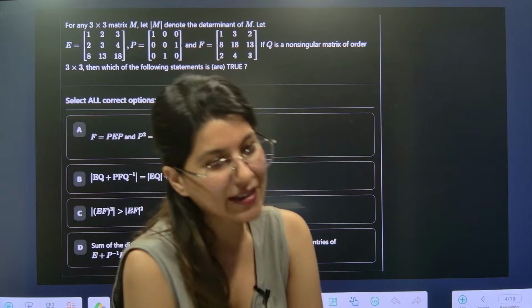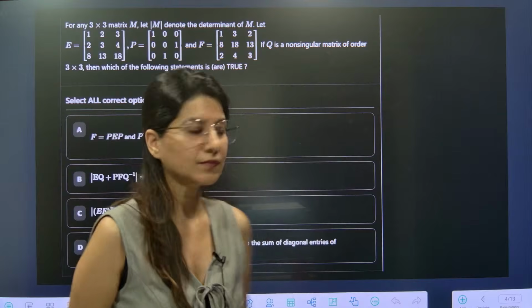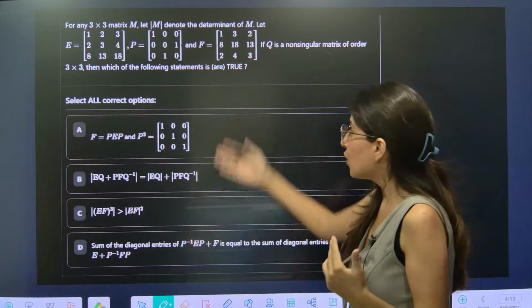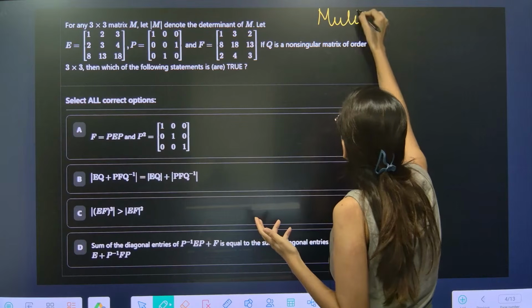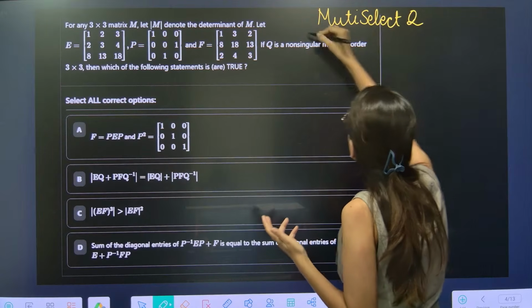KV Gamer, right now no offline classes for JEE, okay. This is slightly lengthy, slightly thoughtful. So again, multi-select questions. Okay, multi-select question.